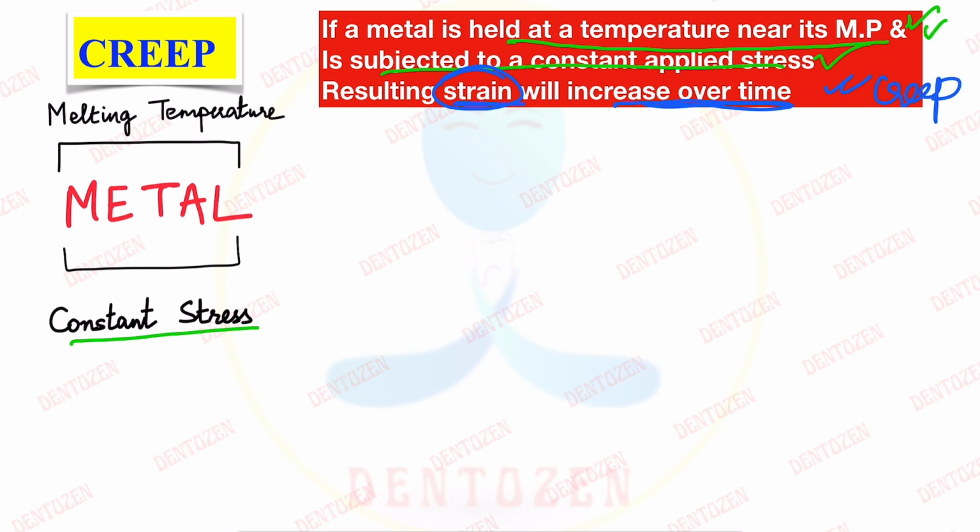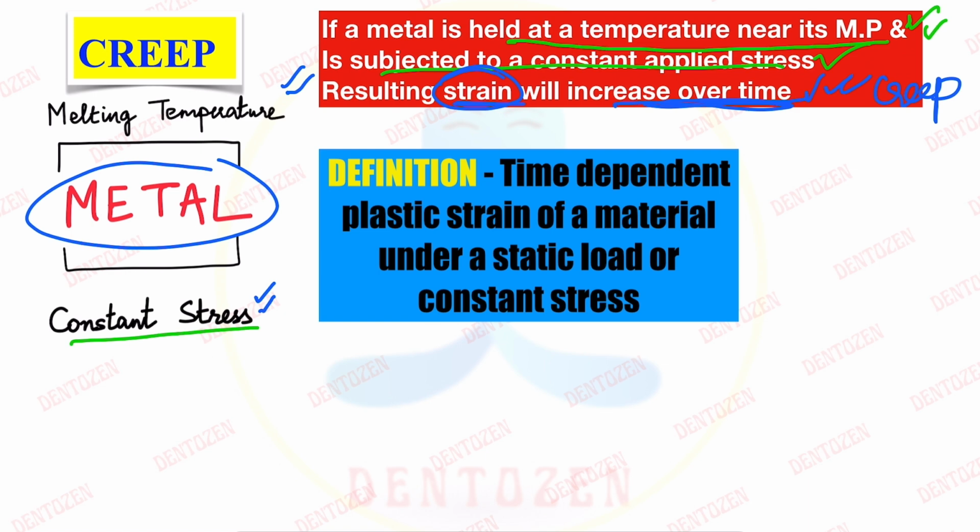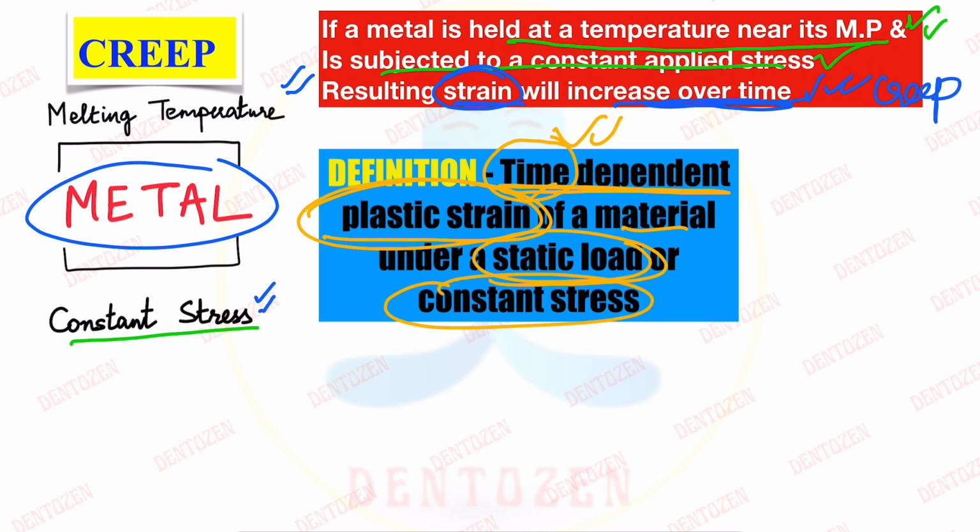So two important things that you have to remember is that when a metal is held at a temperature which is close to its melting point, and also it is under constant stress over a time period, it will lead to strain. That strain is called creep. So how do we define creep? Creep is defined as time dependent plastic strain of a material under a static load or constant stress when it is held at a temperature which is close to its melting point. So those are the three things. That is, it has to be held at the temperature close to its melting point.